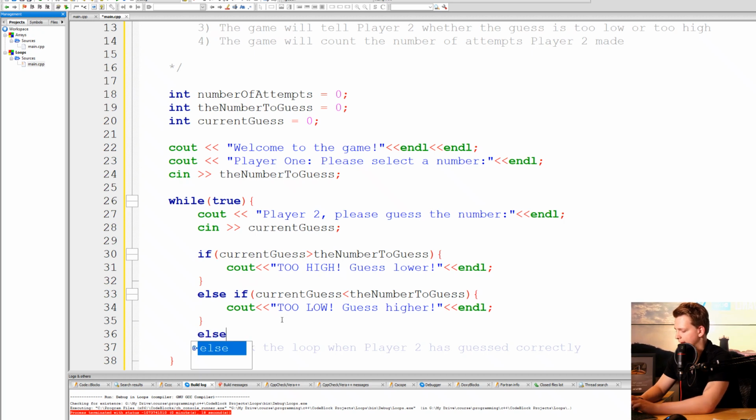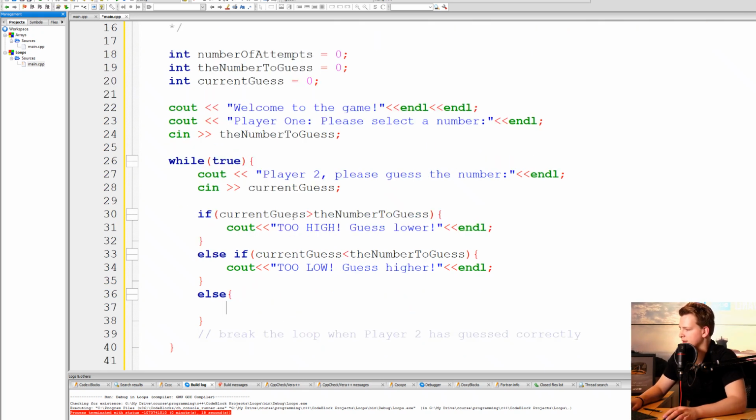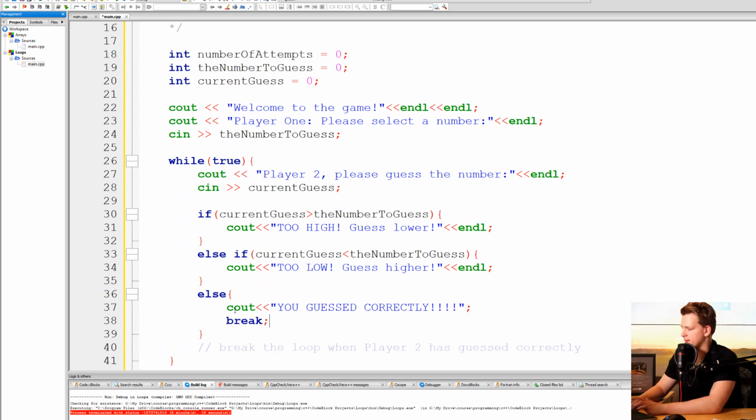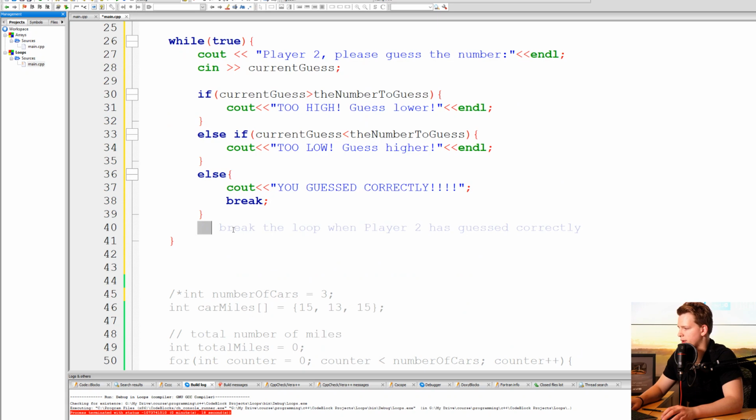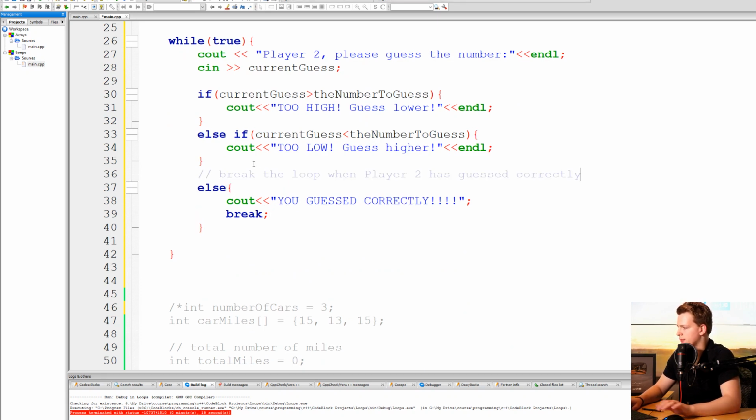Or else, if it is not higher and if it is not lower, then this means that the player has guessed the number, so we write you guessed correctly, like this. And then we have break. So this break is crucial here, because we are breaking when player 2 has guessed correctly.